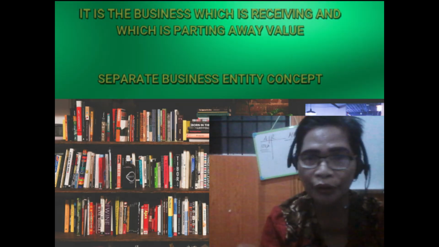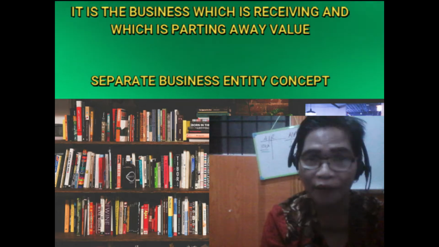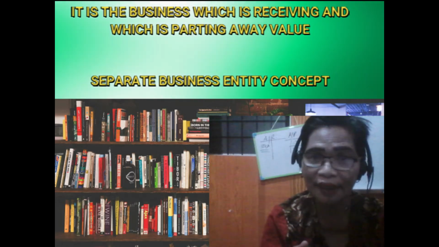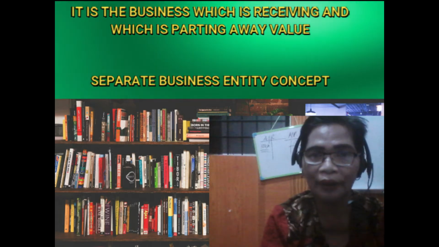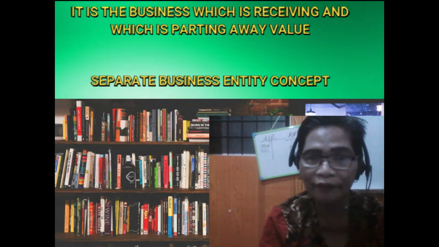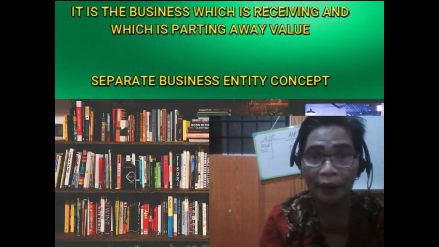So the question: who is receiving, who is giving away or parting away value? Is it the business or the owner? The answer is we are acknowledging the receiving and parting away of values by the business.